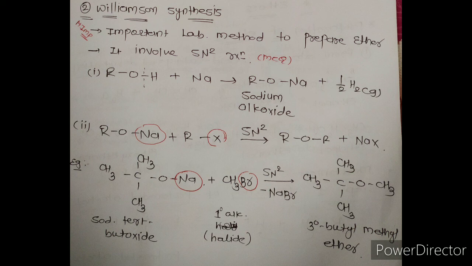while it is very difficult for sodium alkoxide to react with tertiary alkyl halide, which we will discuss by example. When sodium tertiary butoxide reacts with a primary alkyl halide, that is bromomethane, then NaBr is eliminated and we get an ether compound, that is tertiary butyl methyl ether. Here the SN2 reaction is easily carried out with primary alkyl halide and we easily get the ether compound.